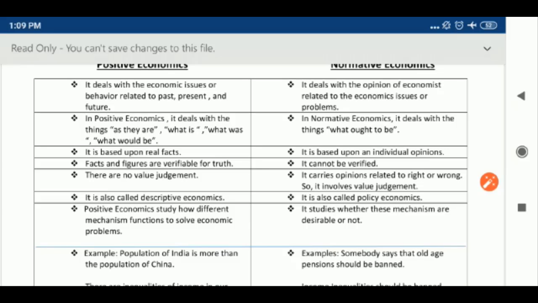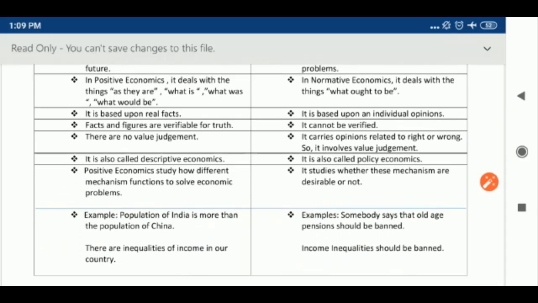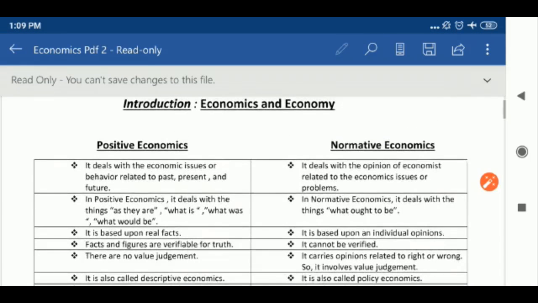So as it gives only facts and figures, then how to solve this problem? Many steps were taken by the government, like lockdown, and social distancing should be maintained. All these are individual opinions, or economic opinions, and come under normative economics. There will be no changes in positive economics, but we can change normative economic opinions accordingly. So here I have discussed positive economics and